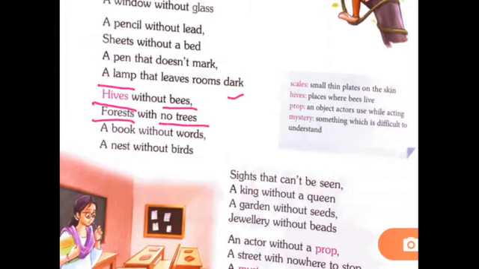A forest without trees. If there is a forest but there are no trees, then what will happen? Then there will be no forest. So the forest will be useless if there are no trees, right? Now come to the next line.